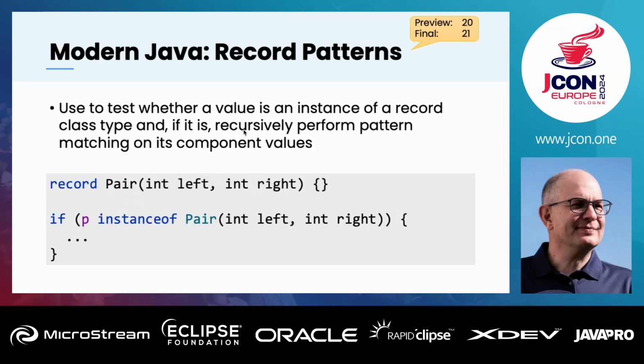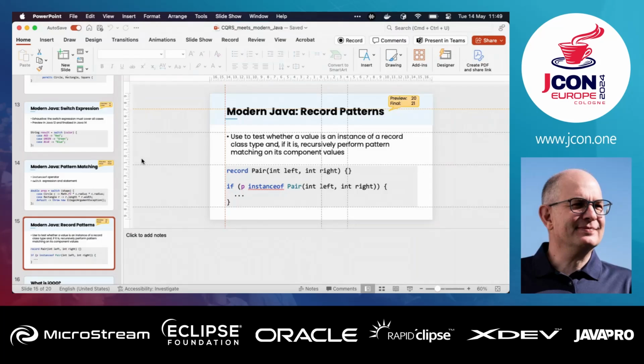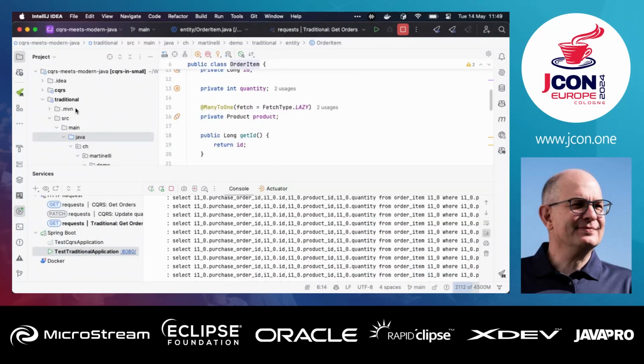And it goes even further, because with Java 21 we now also have so-called record patterns. That means we can kind of destructure a record into its elements and directly use them, and we don't need to reference the attributes on the record anymore. So that's what I use, and maybe we can have a look at how this is implemented.